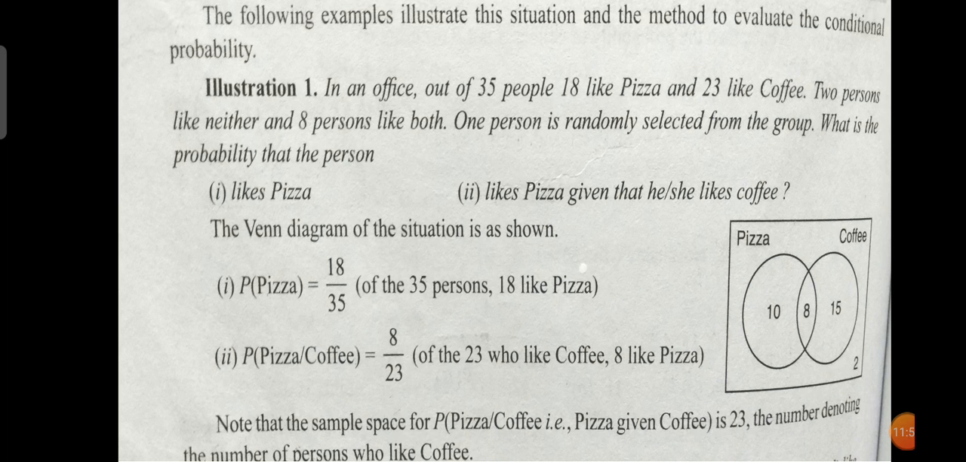Also, P of pizza given coffee: the number who like both is 8. The sample space for pizza given coffee is 23, since the number of persons who like coffee is 23. So it is 8 by 23.